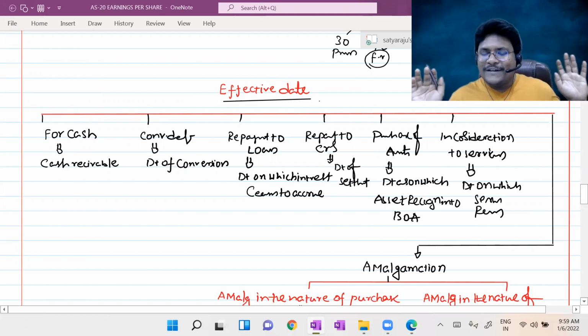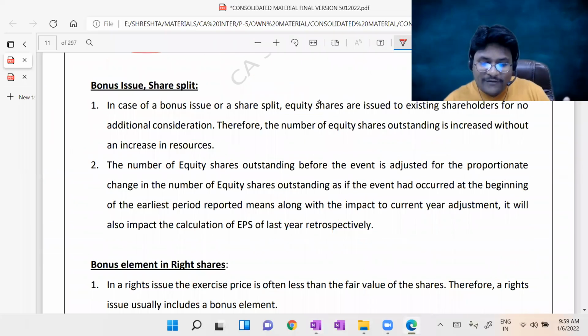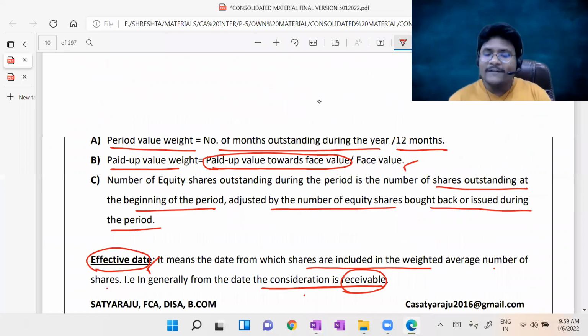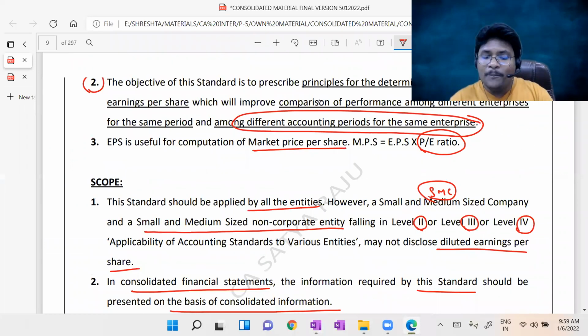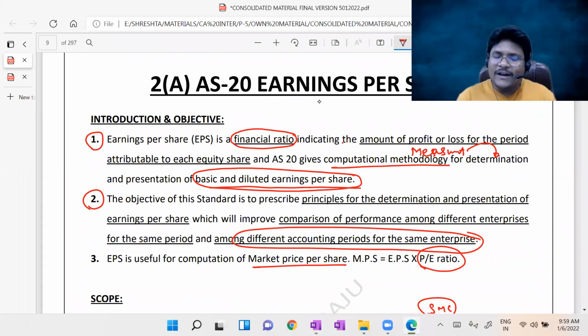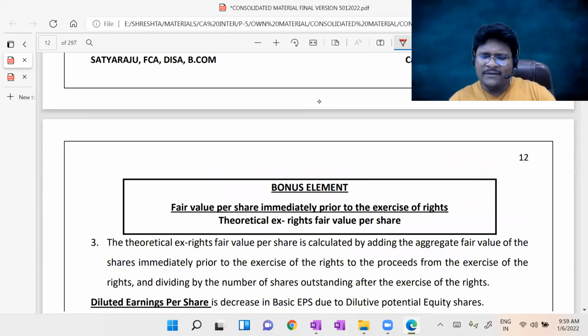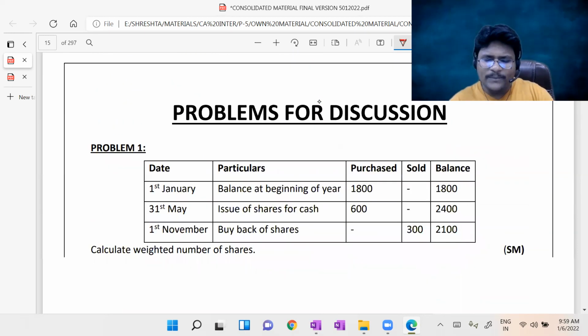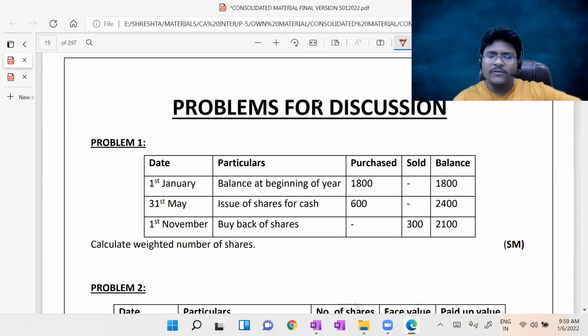Still a lot more to discuss related to the weighted average number of equity shares. These are the basic concepts, the base for basic EPS. In the next video lecture, we will discuss how EPS is impacted by bonus shares, and if rights shares are issued, how to calculate EPS. But before closure of the lecture, let us resolve one or two small basic problems, guys. Just now you learned the basic content, right? So based on this, let us complete the basic problems. All of you, please follow along with me.